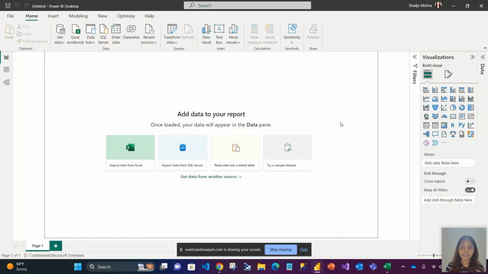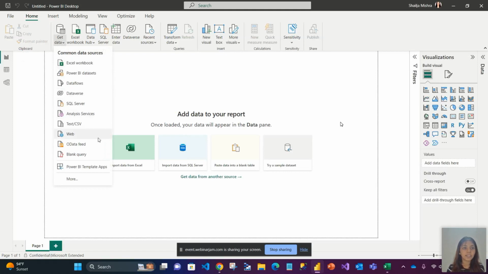In our case, the data was an Excel file. There might be different kinds of data available. So how do we bring the data into our Power BI desktop application? This is the first step. Let me show you how easily you can do that in just a few minutes. Here, if you see, there is an icon which says Get Data.